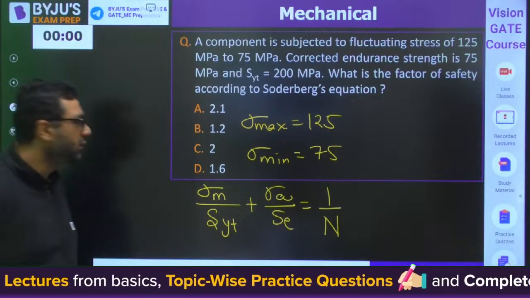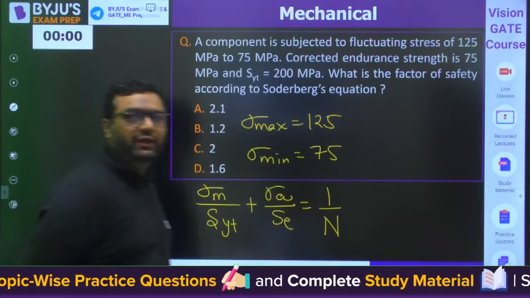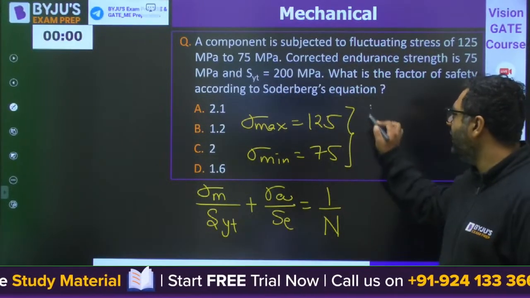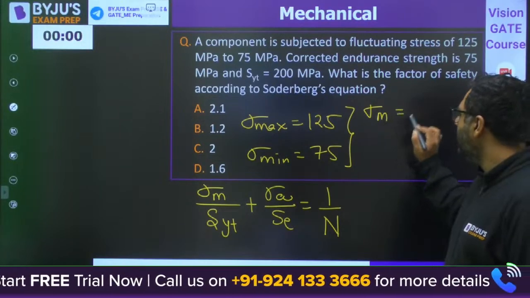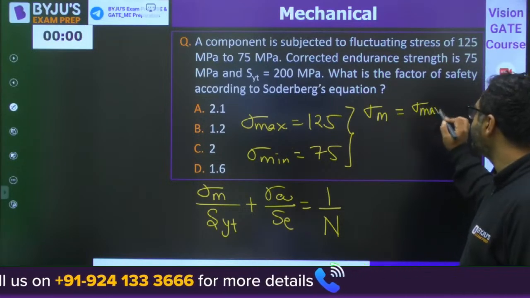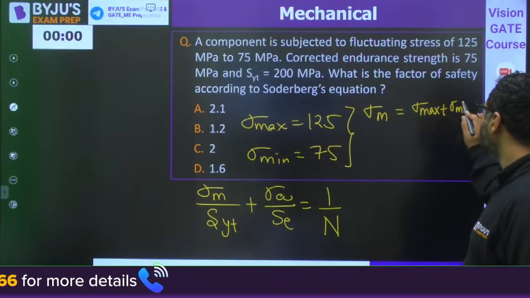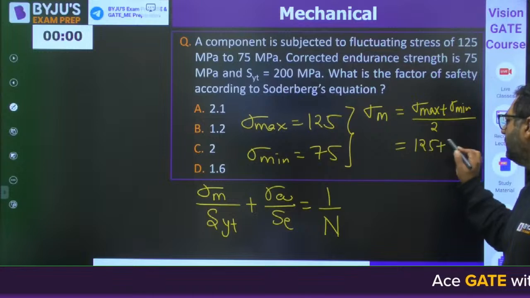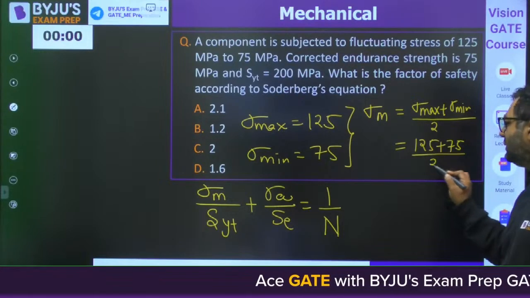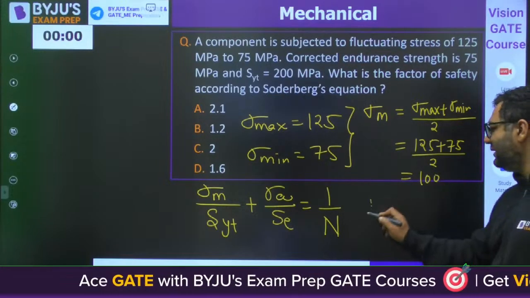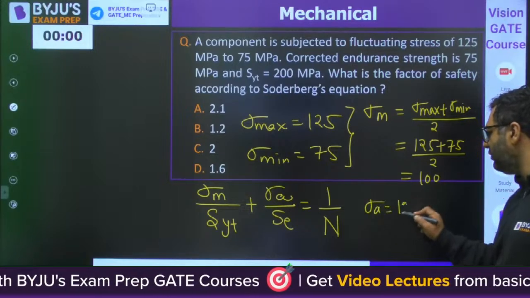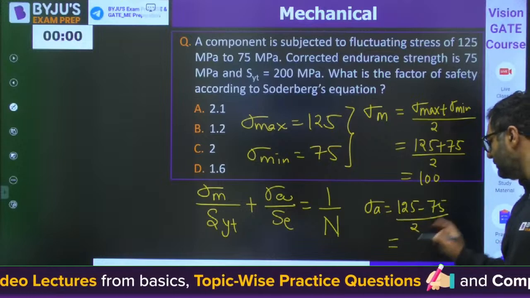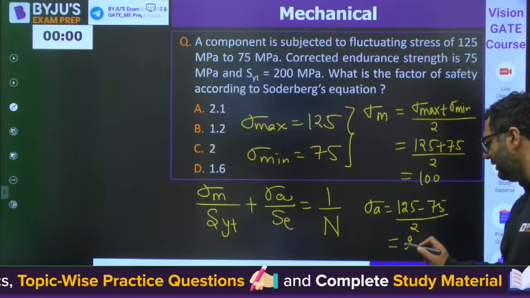So first of all, we are aware of sigma maximum and minimum. First of all, you will be finding out the sigma mean. Sigma mean is going to be sigma max plus sigma min by 2. When you go for this, you get 125 plus 75 by 2. The answer will be 100. Then sigma amplitude will come out to be 125 minus 75 by 2. So it is going to be 50. 50 by 2 is 25.